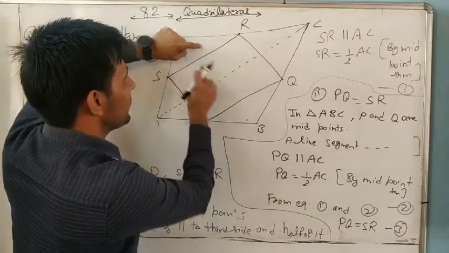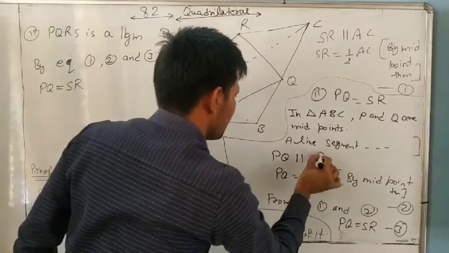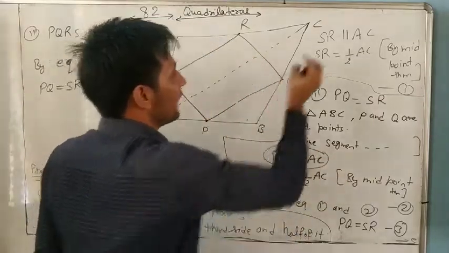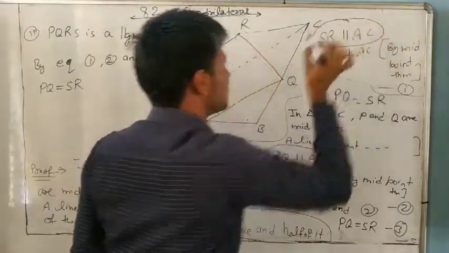PQ is parallel to AC, SR is parallel to AC.